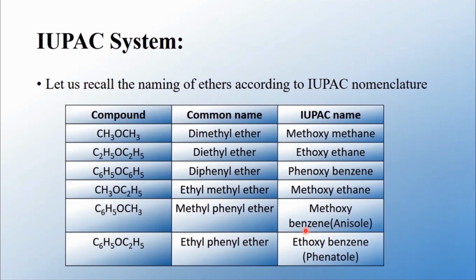And finally, the last one, you please try it. What are the groups attached? One is C6H5, another one is C2H5. The group which consists of the greater number of carbons is C6H5. You add one hydrogen, you will get the hydrocarbon benzene, and C2H5 is the substituent group. So the IUPAC name is ethoxybenzene, which is commercially called phenetole.